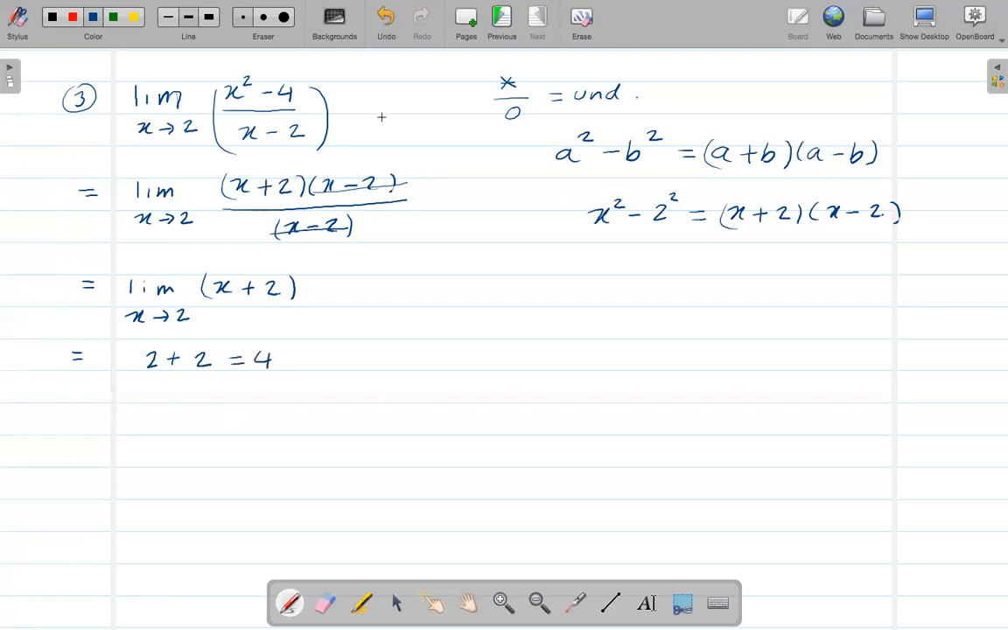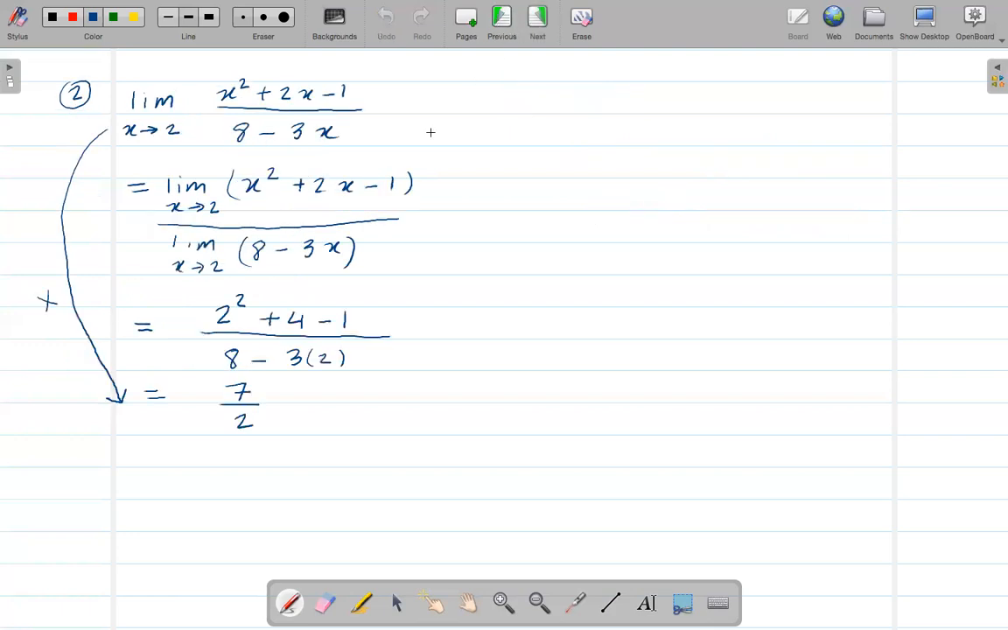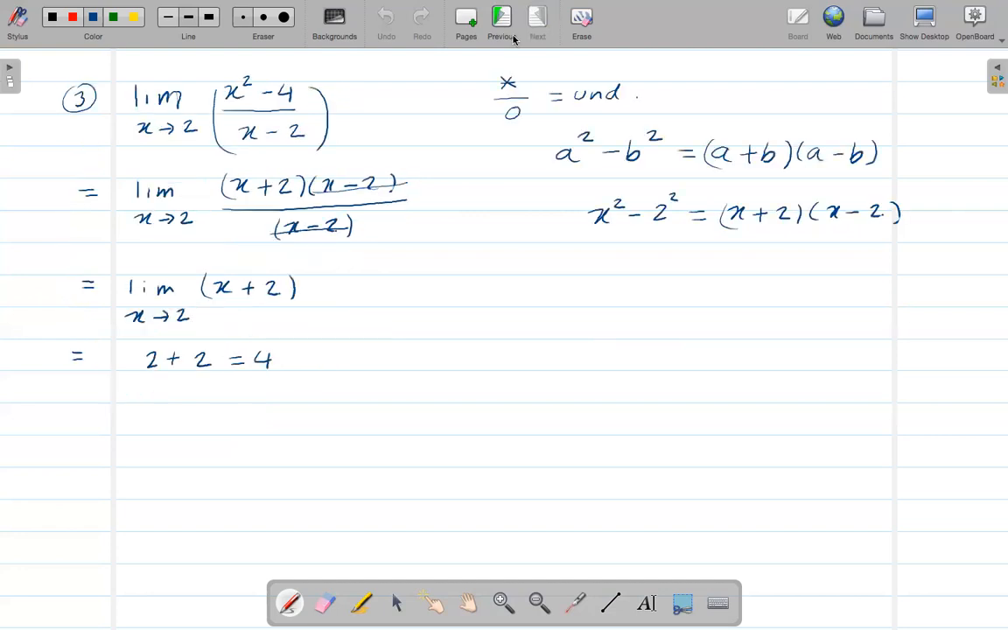With the previous example, there was no 0 on the denominator, so I can simply take the limit of numerator and denominator and get the answer. But here, if you just directly use the limit, then the denominator is 0, which is going to be undefined. So that's why I factor the top and cancel this, and after that I get the answer.